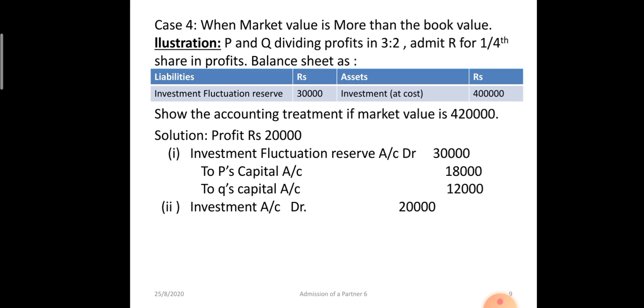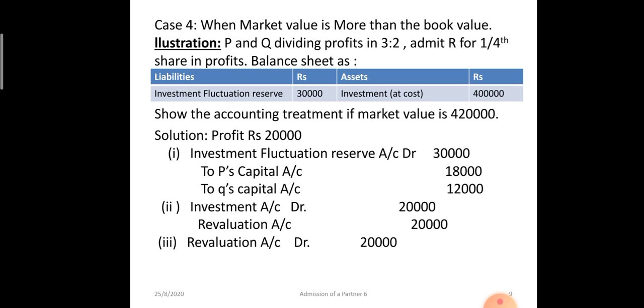Now there is a gain, investment account debit 20,000 to revaluation 20,000 rupees. This profit on revaluation will be transferred to old partners in old ratio. So revaluation account debit 20,000 to P's capital, to Q's capital 12,000 and 8,000 rupees.